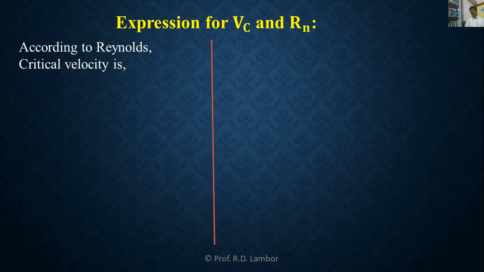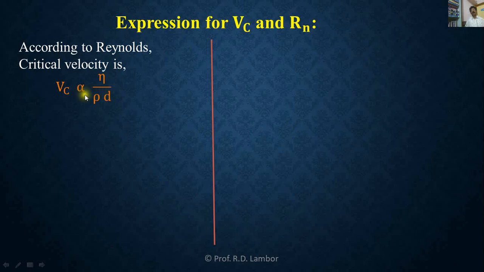So symbolically, critical velocity is given by the formula Vc directly proportional to the coefficient of viscosity eta, यानं दाखवलेला आहे, inversely proportional to the density of fluid and inversely proportional to the diameter of the tube.